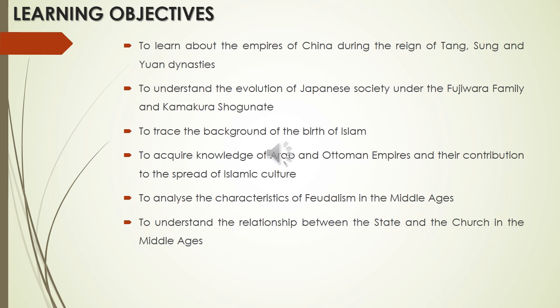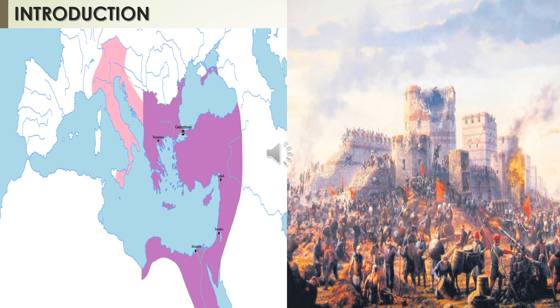So to understand the relationship between the state, that is the government, the rulers, and the church in the Middle Ages. Historians call the period between the end of the Roman Empire in 476 AD and the capture of Constantinople the Middle Ages.